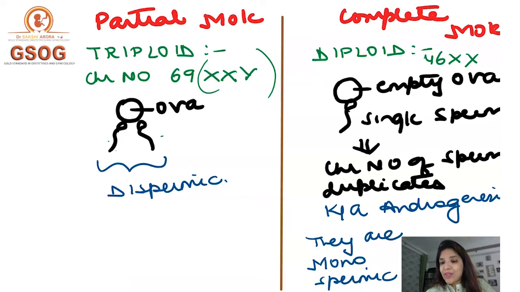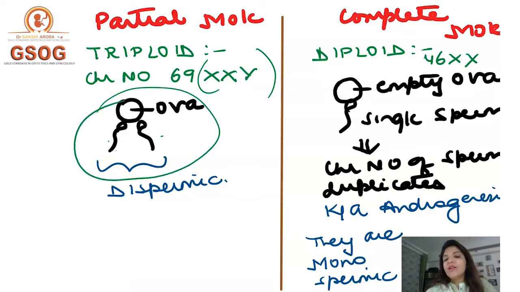So you can see here in the image, I have shown a single ova being fertilized by two sperms. The chromosome number of an ova will be 23, of one sperm will be 23 and of the other sperm will be 23. So add all of them, and the chromosome number comes out to be 69. And because here a single ova is being fertilized by two sperms, that is why it is called dispermic.